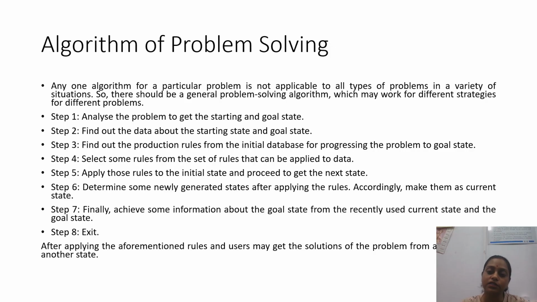Now I have already discussed which kind of problem is solved in AI. Problems should be well circumscribed. What do you mean by that? Again, I am telling that every problem has an initial state. Every problem should have one goal state, or more than one goal state may be possible in some cases, and there should be some definite rules so that we can apply any of the rules to progress from one state to another state. Now let's see it.